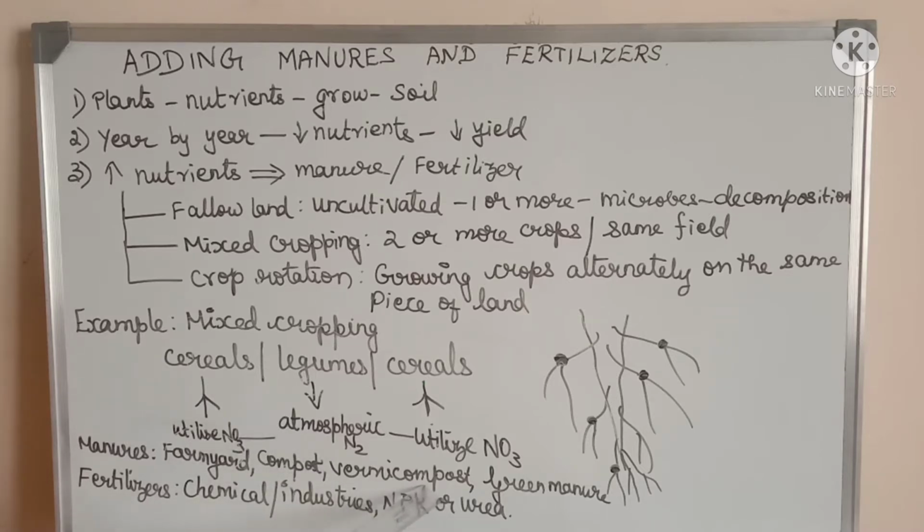Third one is the vermicompost. Here both vegetable and the animal compost are allowed to decompose along with earthworms. Fourth one is the green manuring.